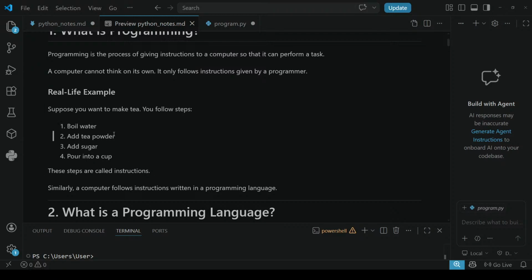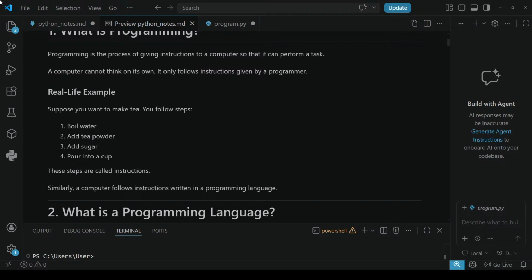Boiling water is the first step, adding tea powder is the second step, adding sugar is the third step, and pouring into a cup is the fourth and final step. Like this, the steps are called instructions. These are the set of instructions, and this process is called programming. Remember.